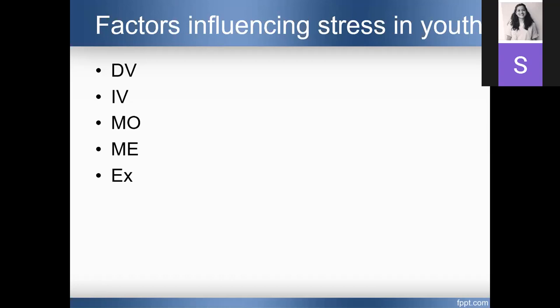Okay, give me an example of mediating variable. Stress is the dependent variable. You can take any independent variable that we discussed till now. You should give me one more intermediate variable. That is called a mediating variable.